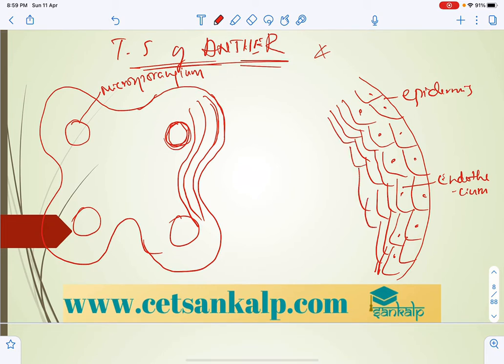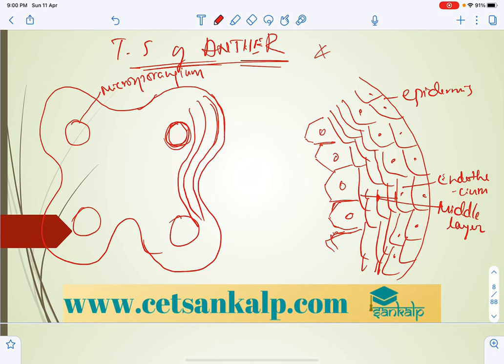Next to that, the tapetal cells are present. That layer is called as tapetum.